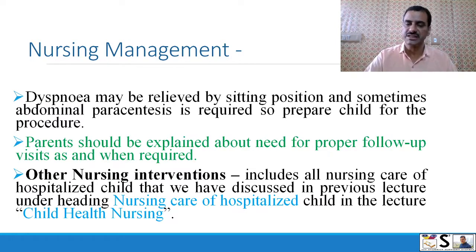Sometimes abdominal paracentesis is also required to reduce ascites. So prepare the child and parents for this procedure. Parents should be explained about the need for proper follow-up visits as and when required. Other nursing interventions include all the nursing care of a hospitalized child, and for those points you can visit my another video on nursing care of hospitalized child, in the lecture child health nursing. To get the link of that lecture you can click on the I button, or you can directly visit my channel also.